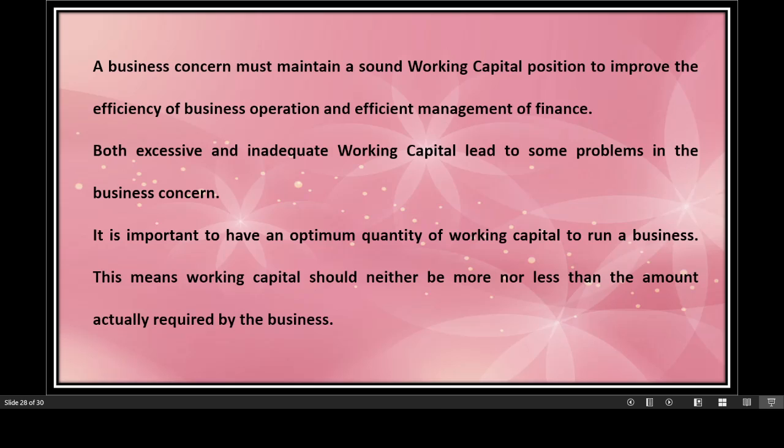Because if you have excessive working capital, it is of no use. The fund is remaining idle. If you have inadequate working capital, it is going to hamper your day to day operations. So it is important to have an optimum quantity of working capital to run a business. This means working capital should neither be more nor less than the amount actually required by the business.